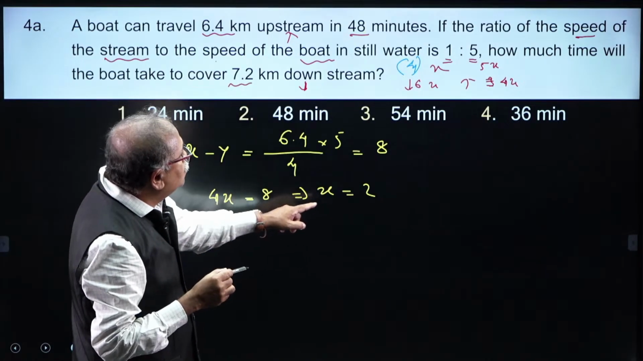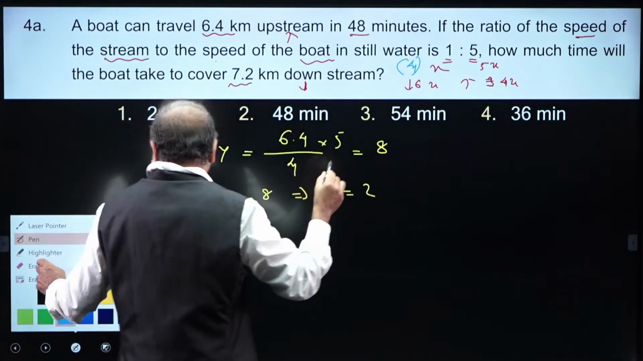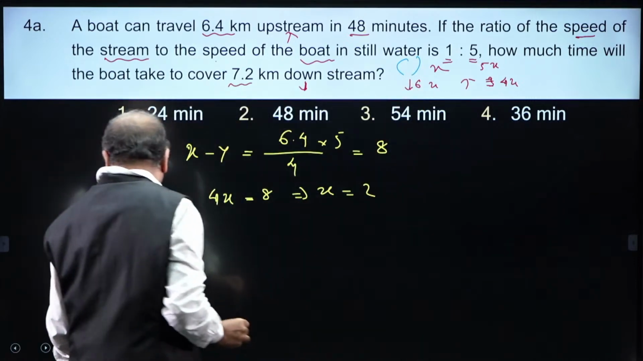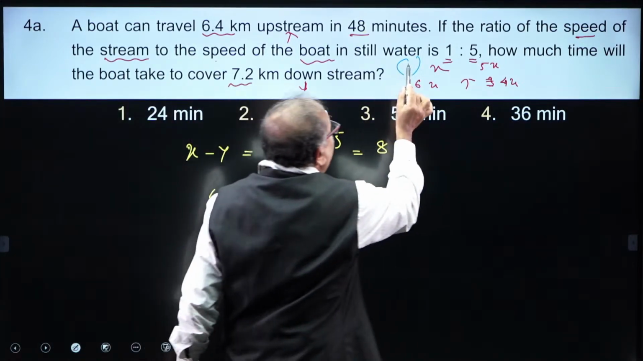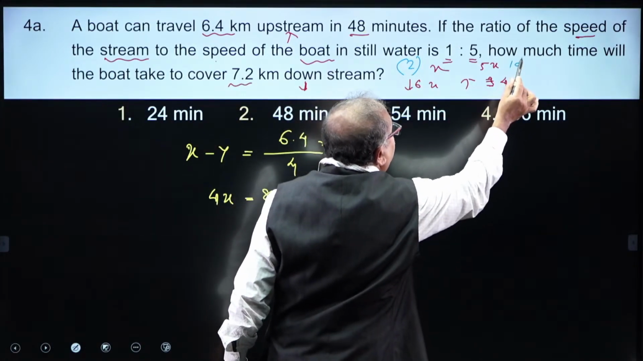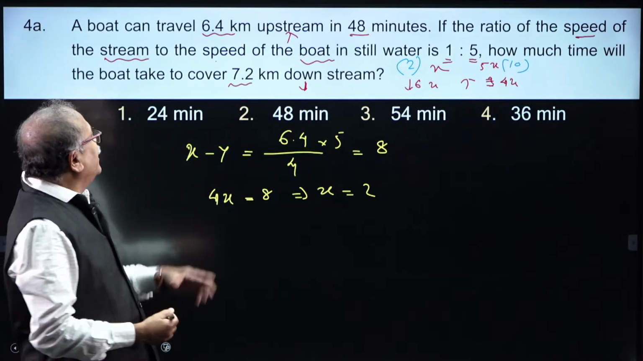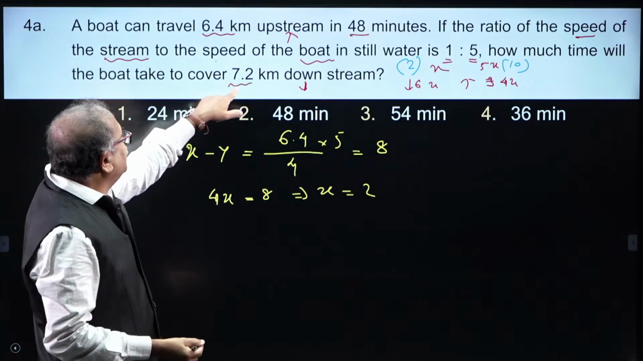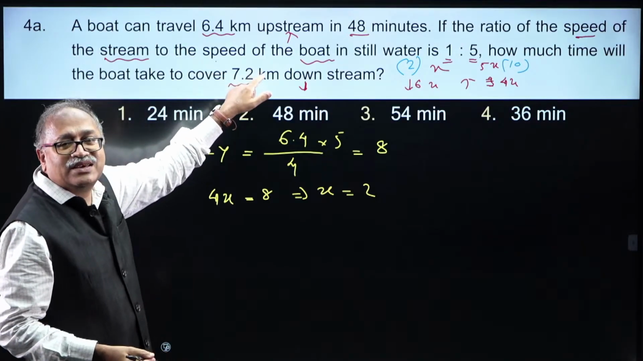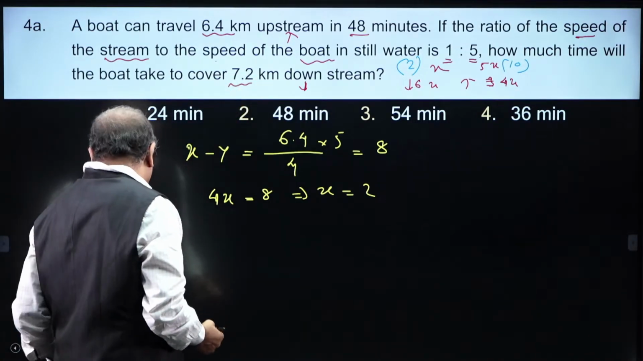4x, that is 2, okay. I am writing the wrong number over here. So, this is 2 and this is 10, and once I get this one, you know how to find out the time taken to travel downstream, 7.2. So, well done my dear friends.